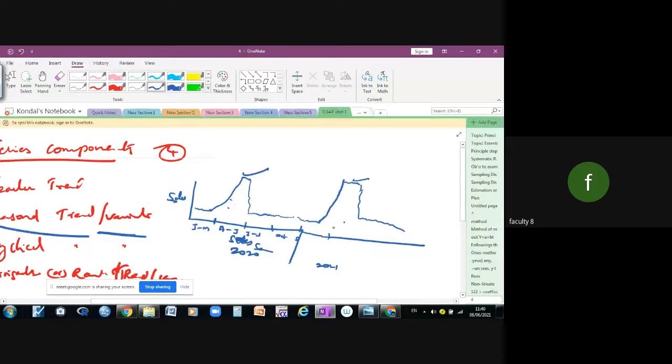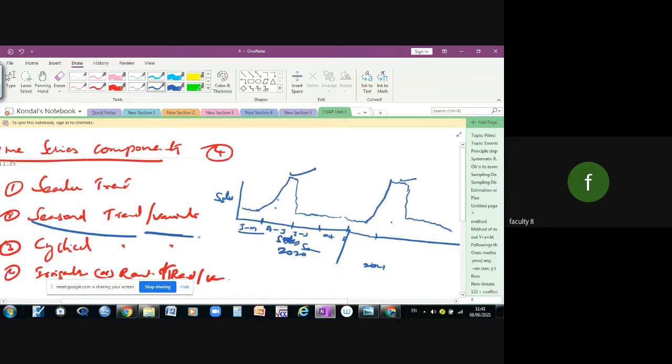So during the particular season only, the sales will be high. For example, if you take season-wise, summer and winter, during the particular season only the trend can be observed. Have you understood it? This was the seasonal trend, or seasonal variation.